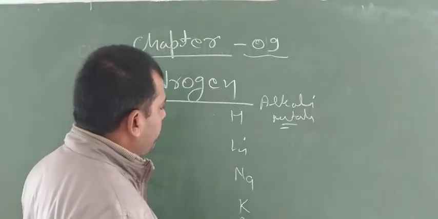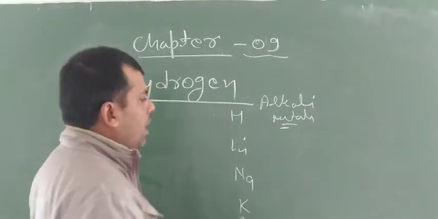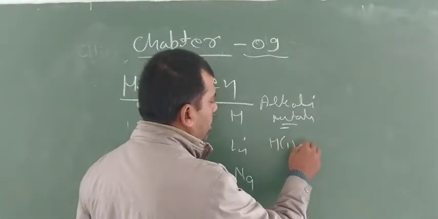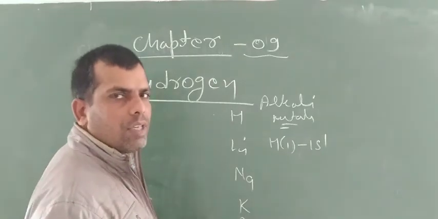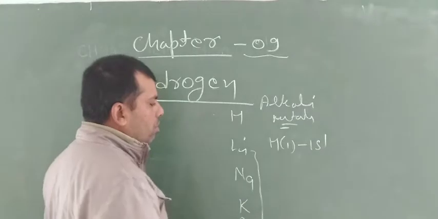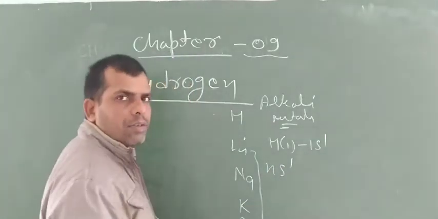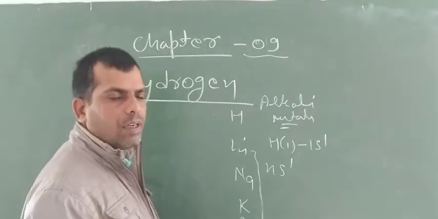For example, the general electronic configuration of hydrogen is 1s1. Alkali metals also have general electronic configuration ns1, which correlates with hydrogen.